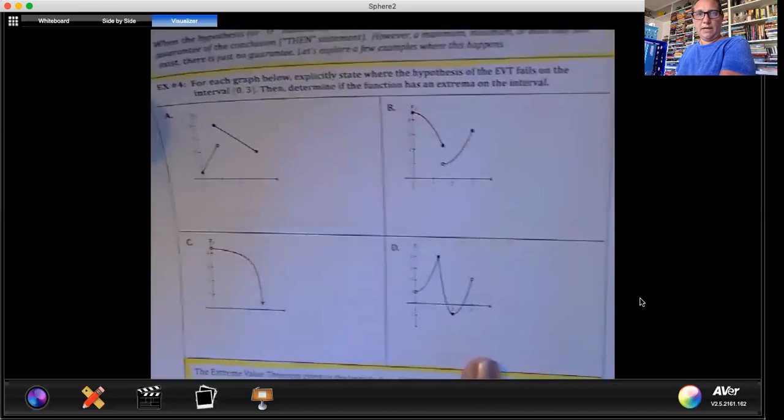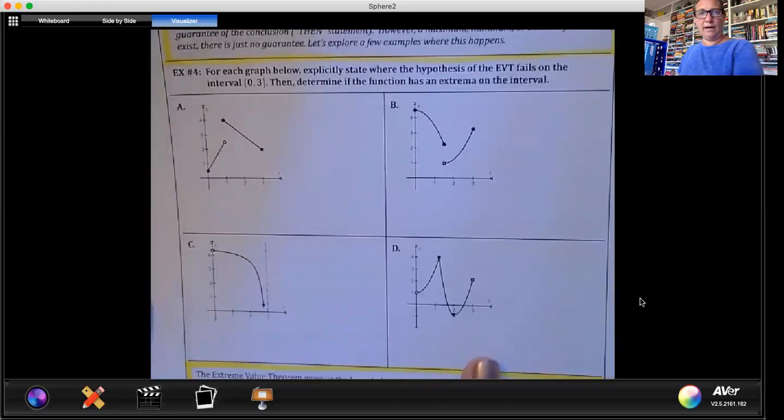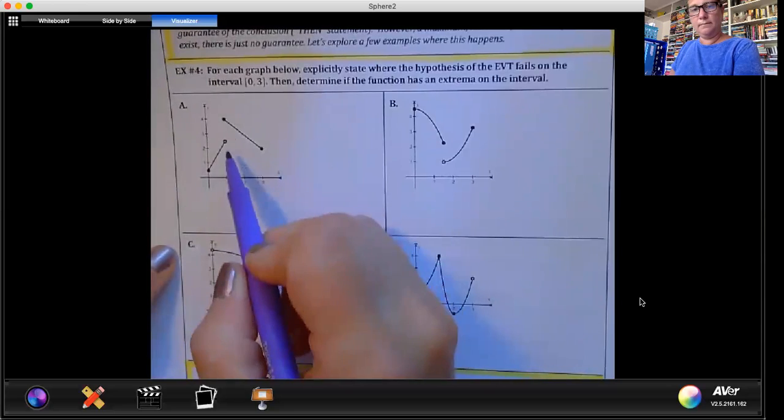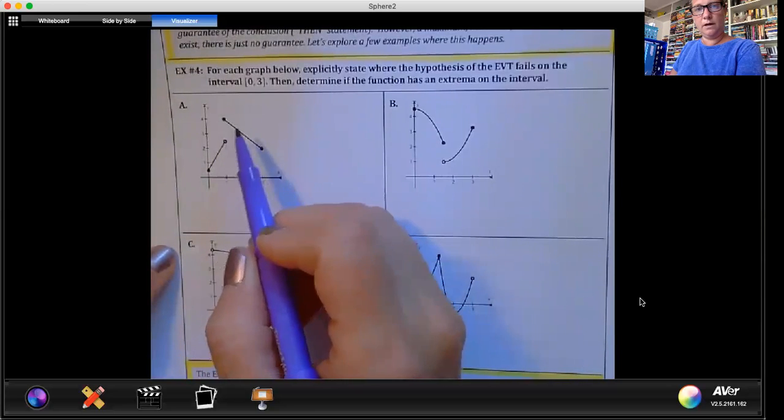So taking a look at these 4 graphs, all right, part A, what do you notice? Not continuous.